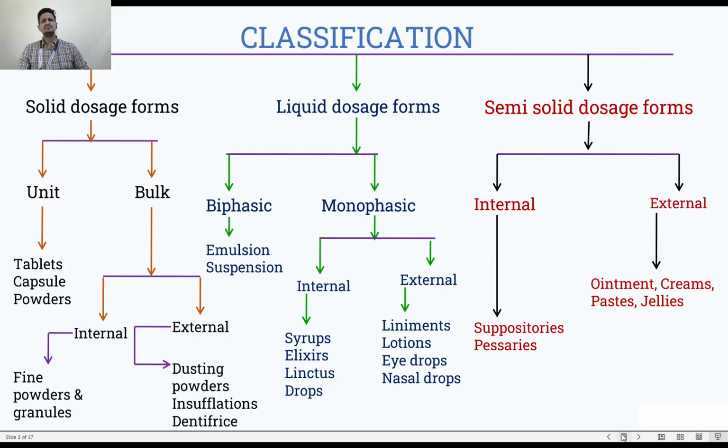Suspensions are again biphasic liquid dosage forms, but solid particles are present. When insoluble solids are present in a solvent, they are known as suspension, and they are made homogeneous by the addition of suspending agent. So in emulsion we are adding emulsifying agent, in suspension we are adding suspending agent.